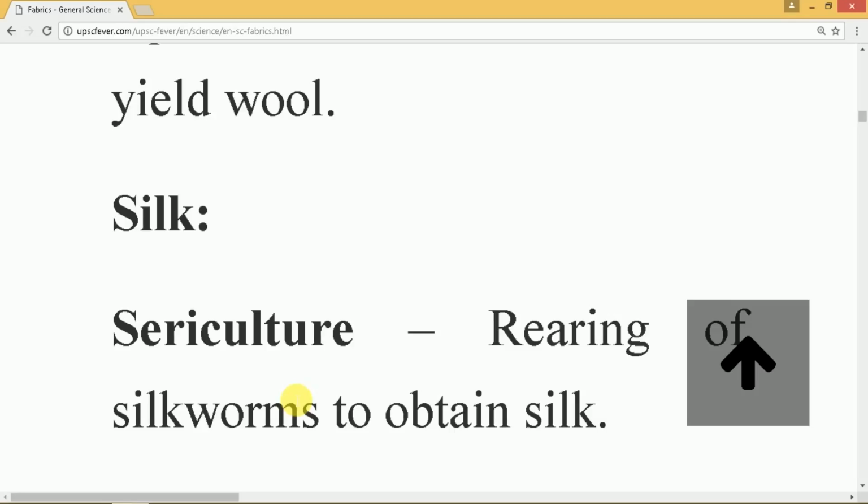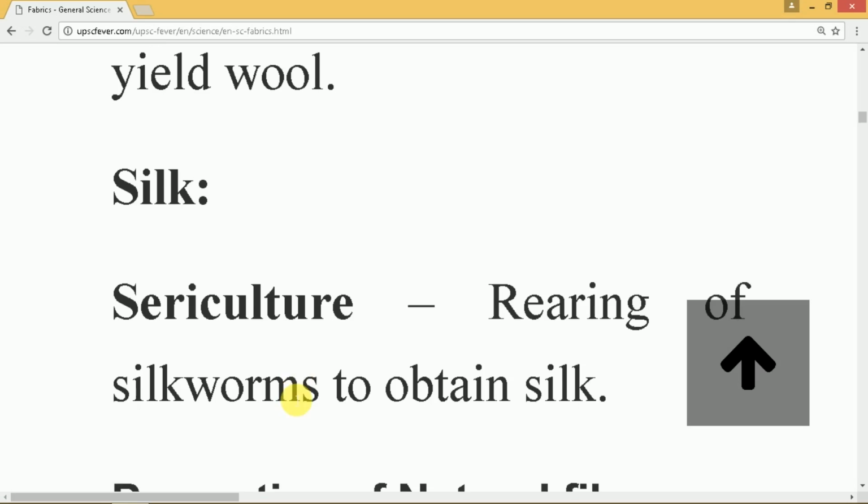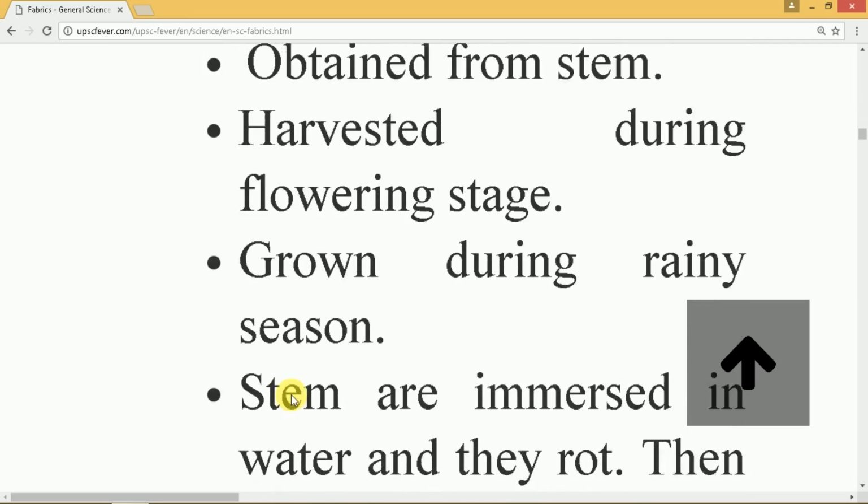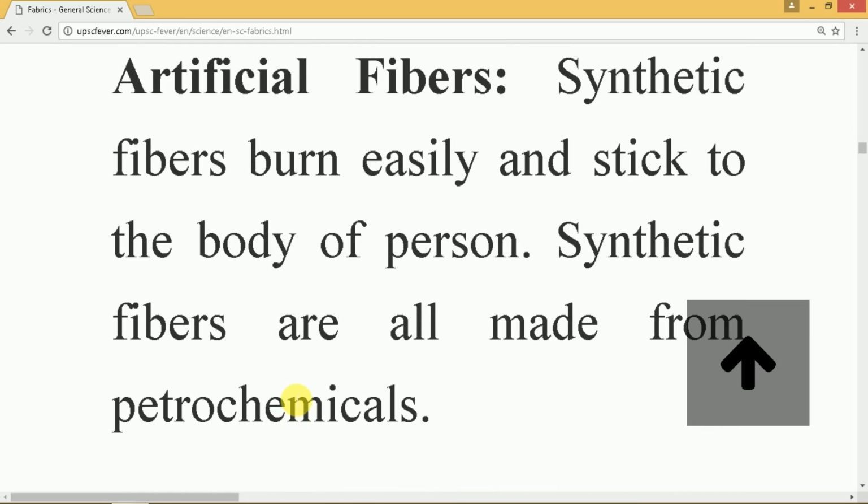So let us see some examples of artificial fibers. The first artificial fiber which we shall see is rayon. Rayon is also known as artificial silk, and it is obtained from the chemical treatment of wood pulp. So it is not a fully synthetic fiber because wood pulp is a natural substance. However, it is not a natural fiber because it needs chemical treatment.